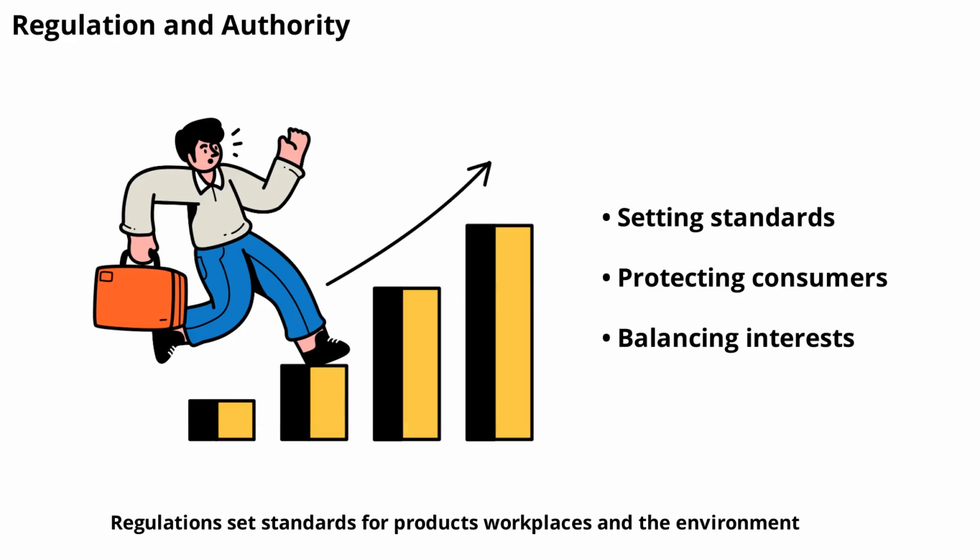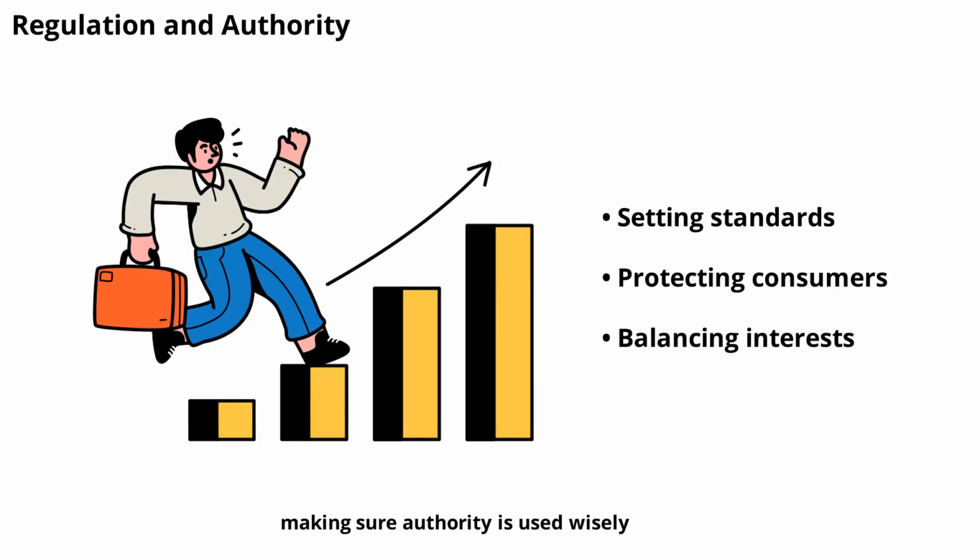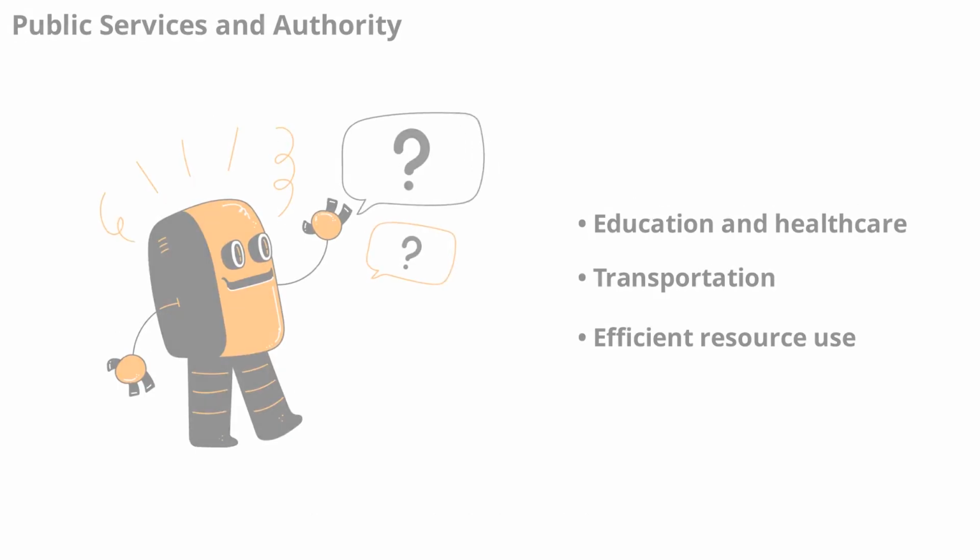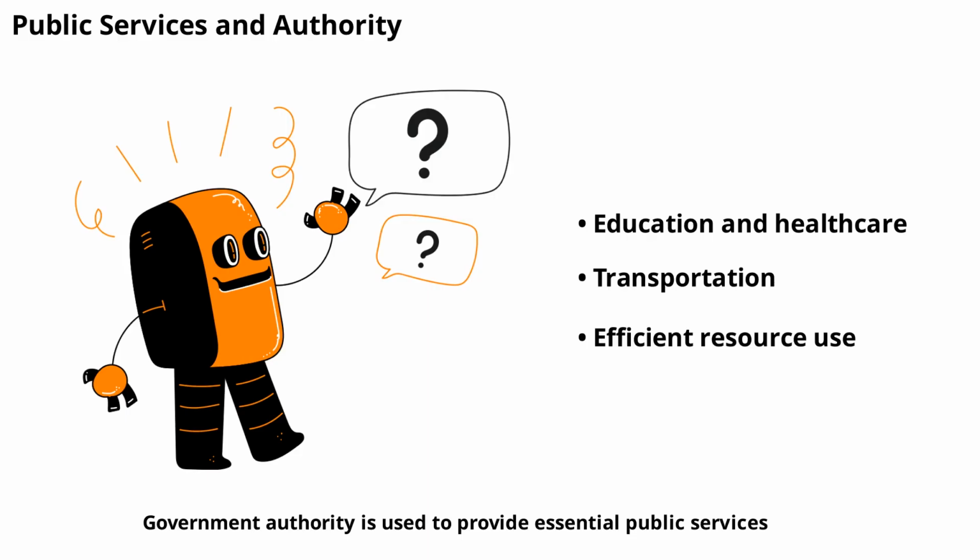Regulations set standards for products, workplaces, and the environment. Effective regulation balances public interests with economic growth, making sure authority is used wisely. Government authority is used to provide essential public services, such as education, healthcare, and transportation. These services improve quality of life and promote equality. The authority to deliver these services comes with the responsibility to use resources efficiently and fairly.